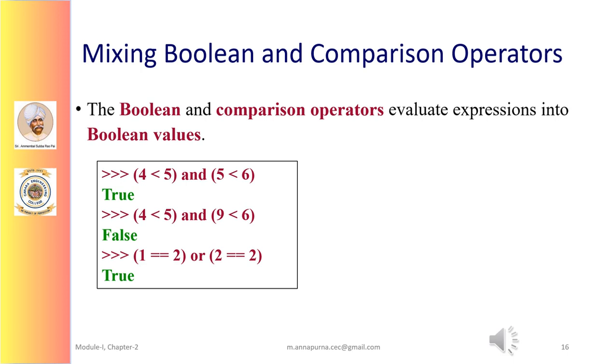In the third example, you have two parenthesized sub-expressions, 1 equals to 2 or 2 equals to 2. So here the operator used is OR. The first part of the expression results in a false value, whereas the second part of the expression results in a true value. So with the OR operator, if any one of the expressions results in a true value, then the whole expression value will be true.